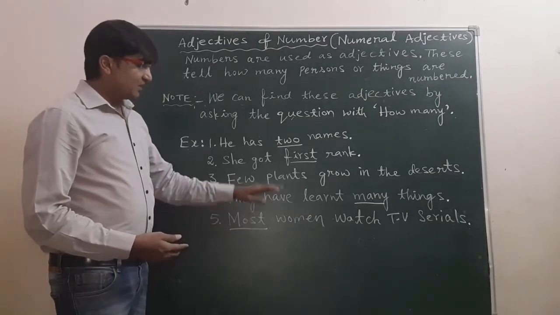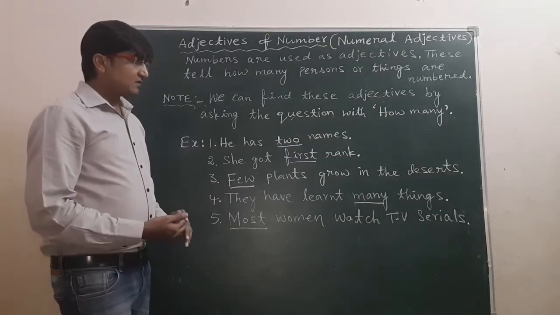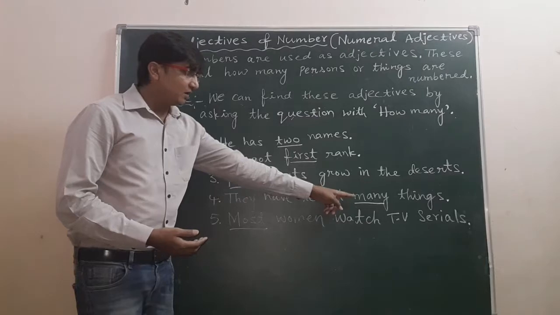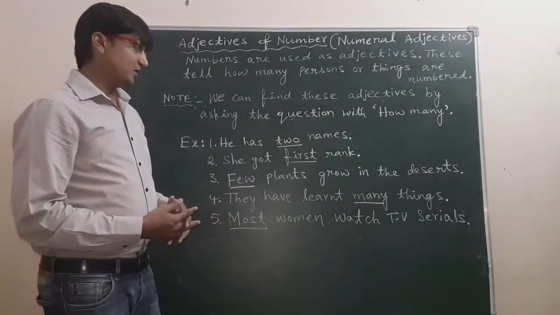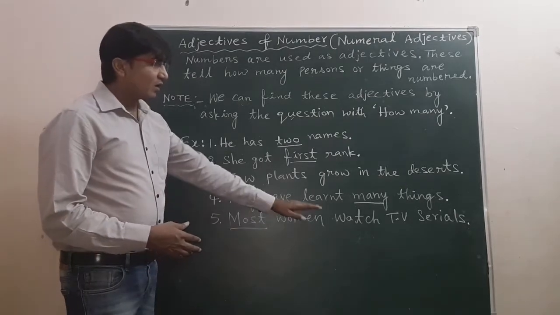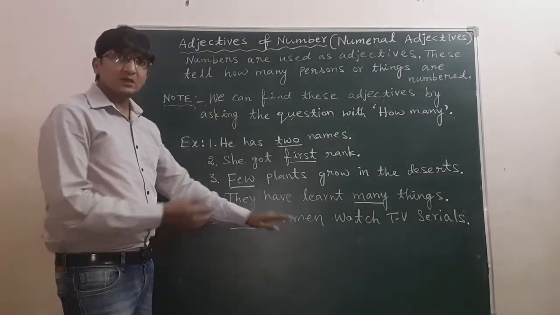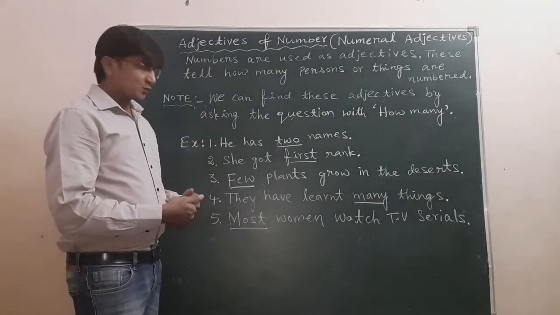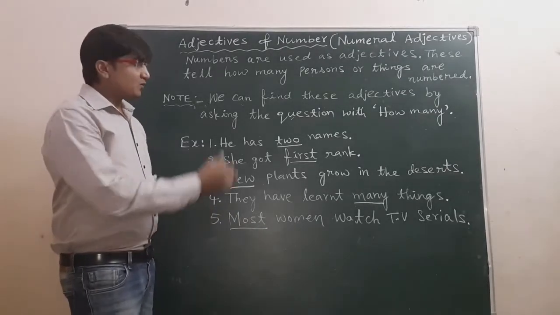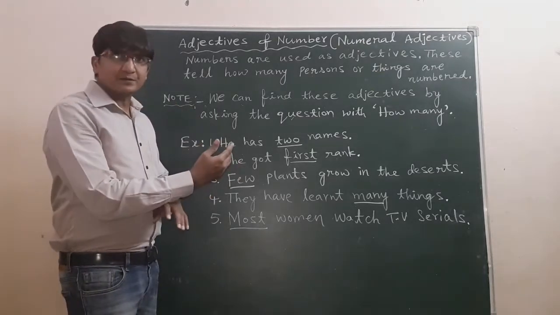Fourth one, they have learned many things. So in this sentence, how many things? Many things. So many is a numerical adjective. And fifth one, most women watch TV serials. How many women? Most women. So here most is an adjective of number. So like this we have adjectives of number in English.